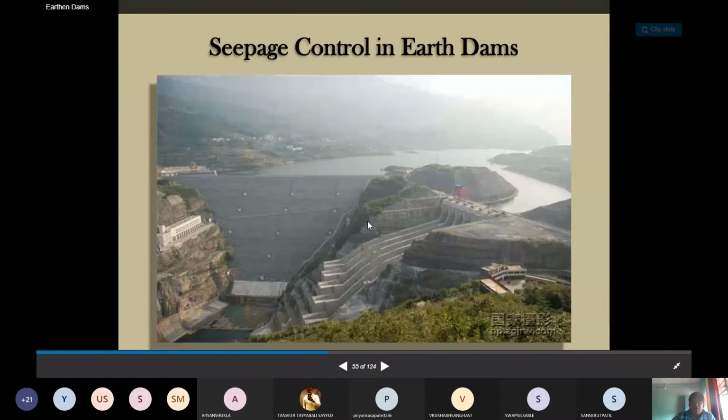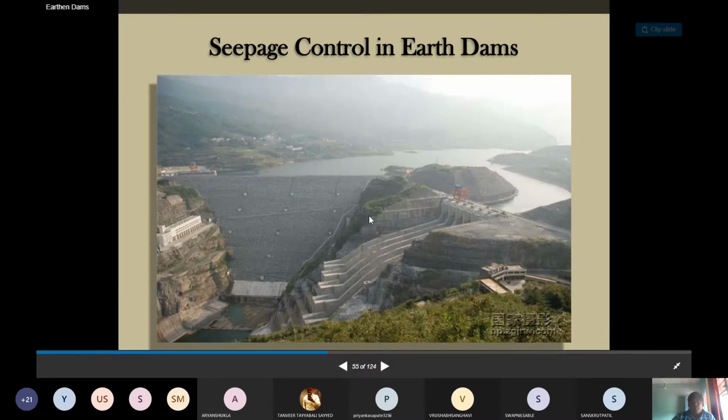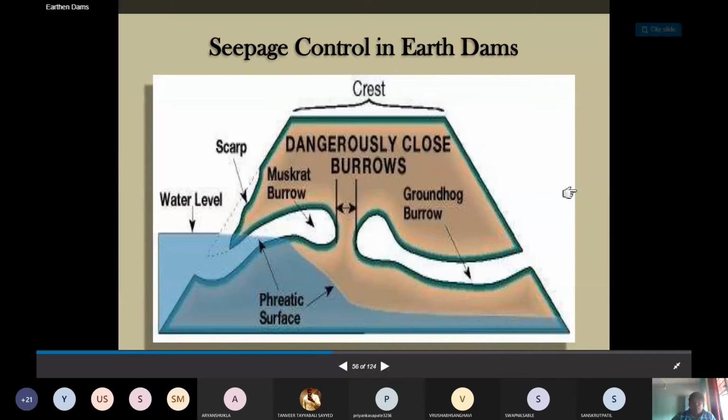Seepage control is needed here, especially for dams, and how is it going to be controlled? What would be the provisions? A diagnostic study for the earthen dam is required. For seepage control in the earthen dam, you have to look at how seepage takes place. The phreatic line is also located within the body of the dam, and see how failure may occur.